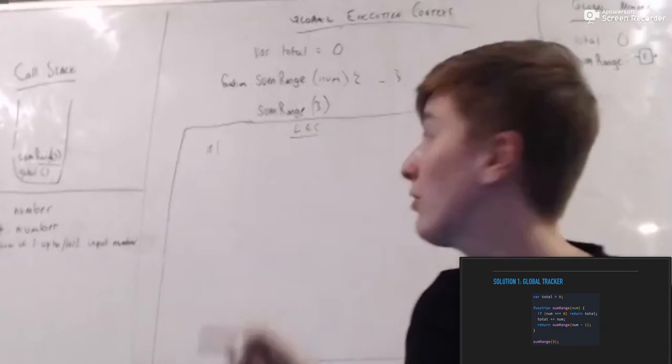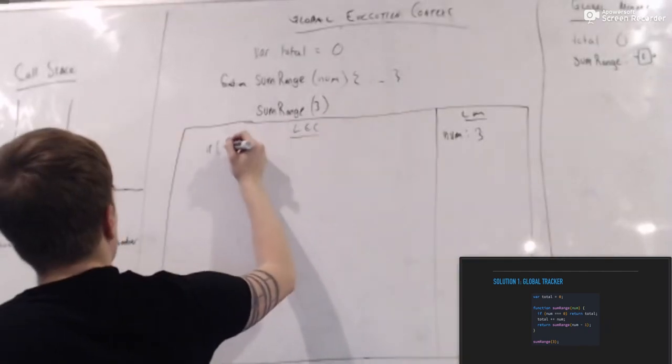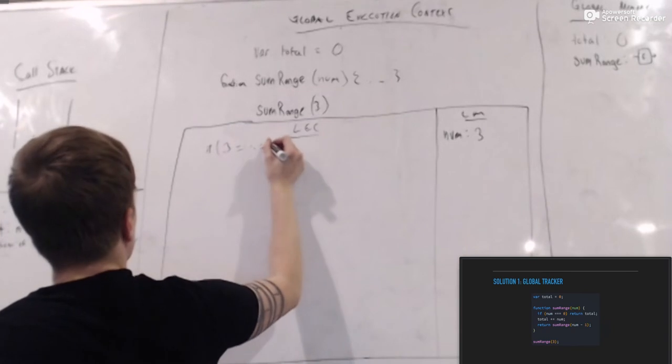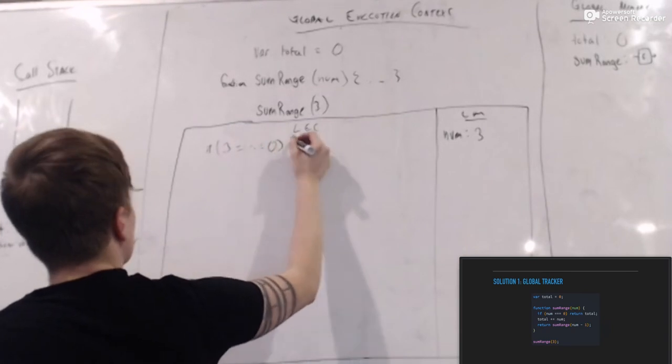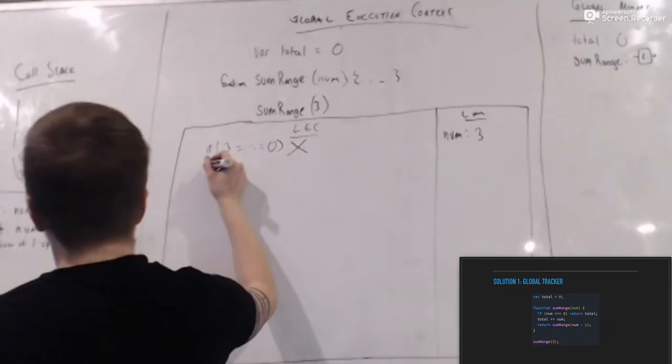Yep, but then we're going to check our base case. What's our base case? If num is equal to 0. And what is num right now? Num is 3. So is num equal to 0? Then return total. But it's not, right? No. So then what are we going to do?